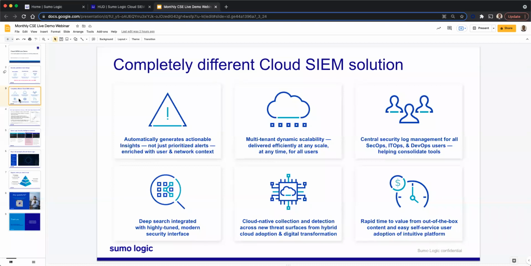We bring the best of both worlds. We provide you a powerful search interface, which is a modern, purpose-built security interface for your SecOps workflow. We will see more of that as part of the webinar today. We provide a streamlined SecOps workflow, which is designed from the ground up with a prioritization-based process workflow, which enables analysts like you to intuitively verify alerts and deeply investigate incidents.